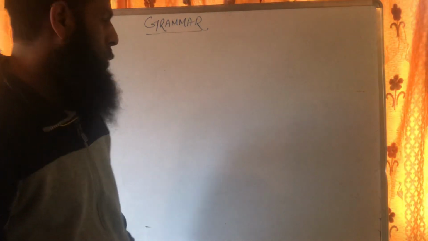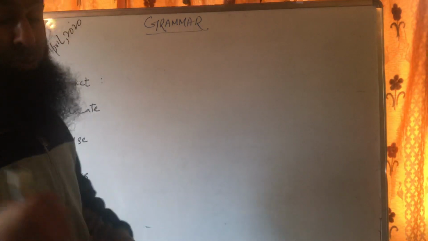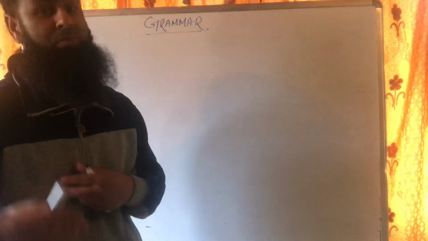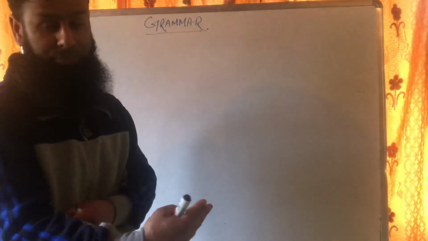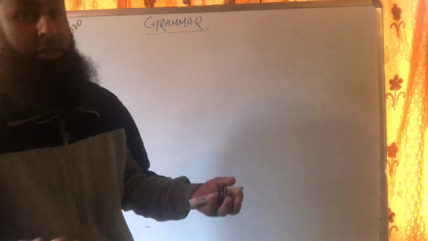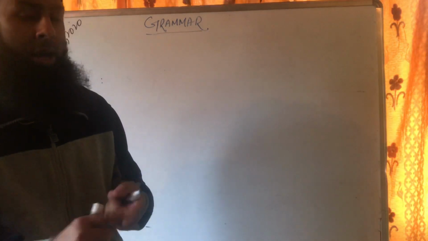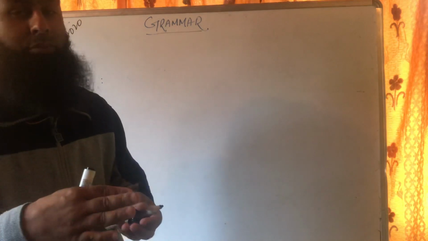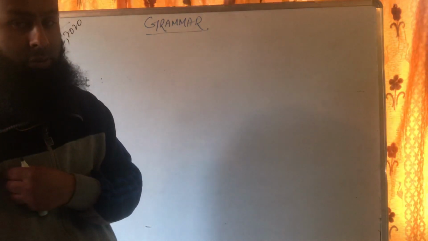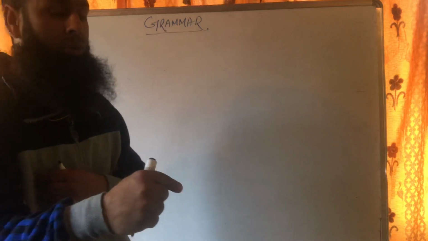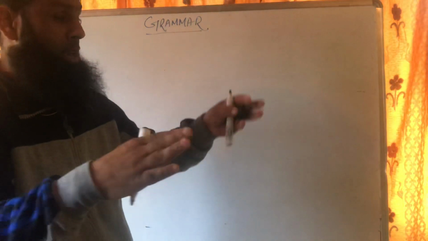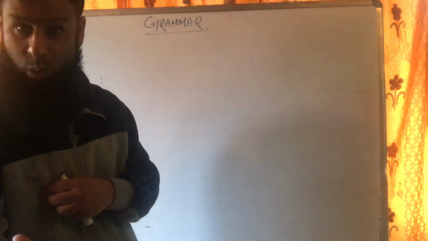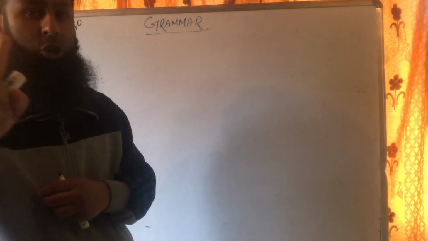Let's begin straight away with the subject. Subject, when we talk about a subject, is a word, or sometimes it's more than a word, that we talk about. When we discuss something, it's a subject. But remember one thing, subject may be a noun, or sometimes a pronoun. It can be a noun as well as a pronoun. And sometimes it can be a word or more than a word. But the condition is that it should be talked about.